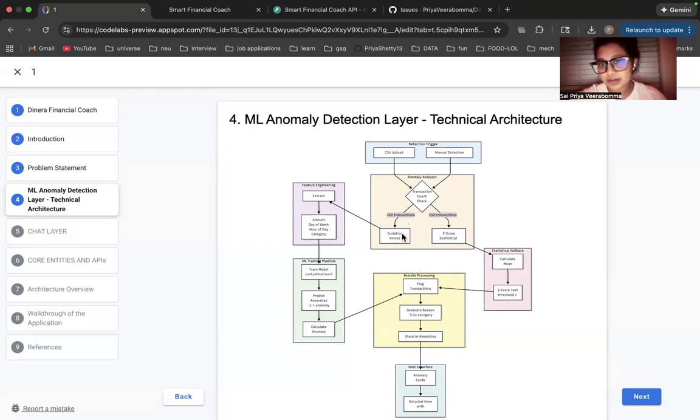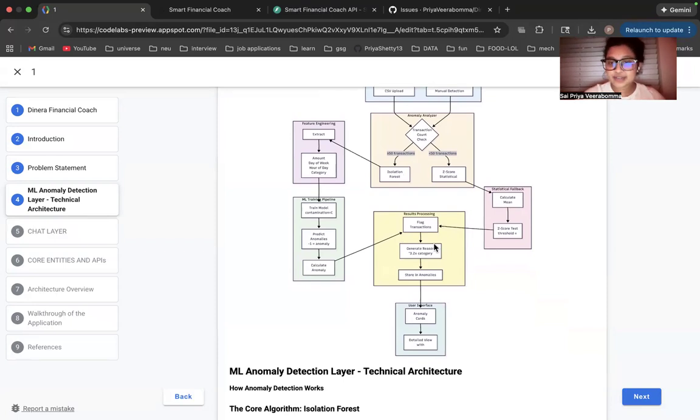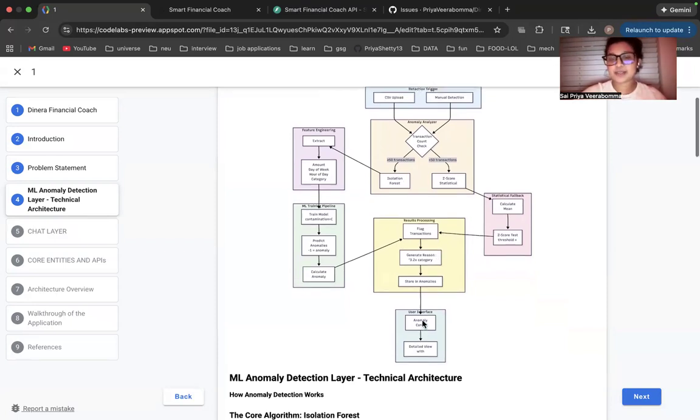So if it's less than 50 transactions, it just goes to the rules, which is Z-score statistical analysis. It will calculate the mean, understand the Z-score threshold, and check whatever is near to that. Based on those observations, it will flag the transactions and reason it into the categories. And that is given to the dashboards.